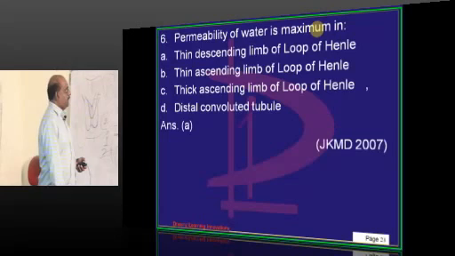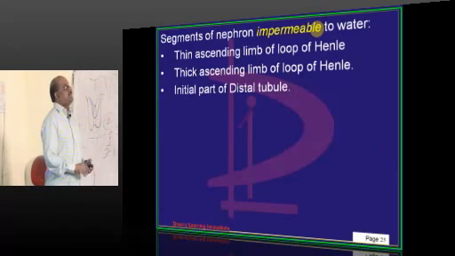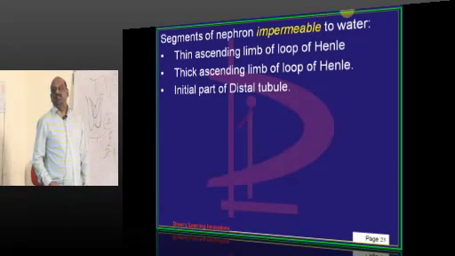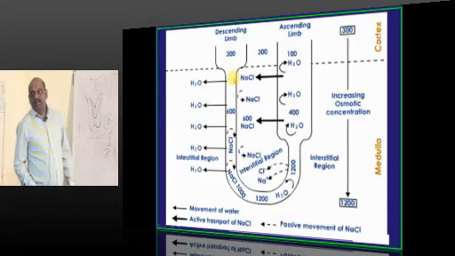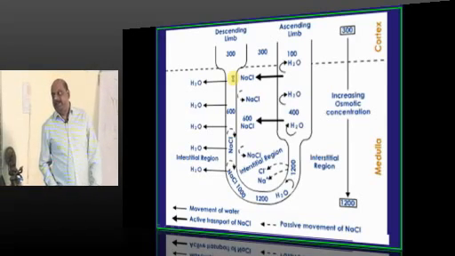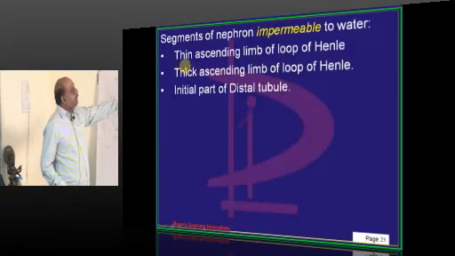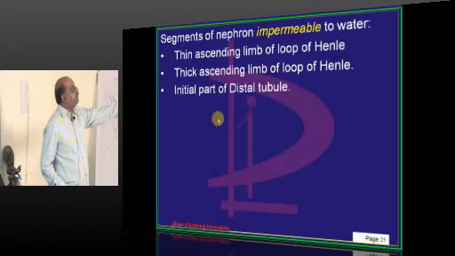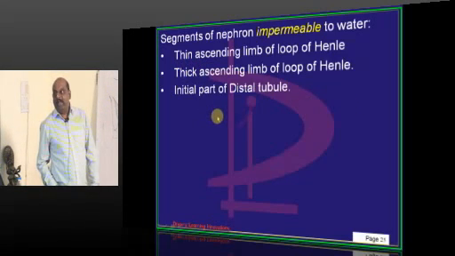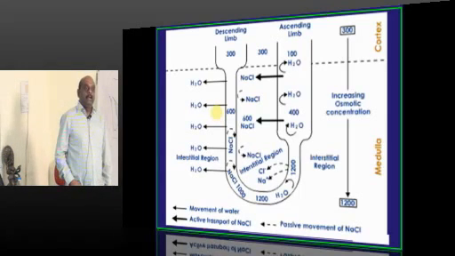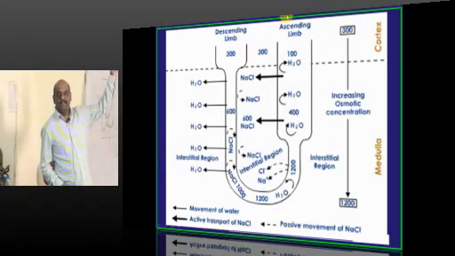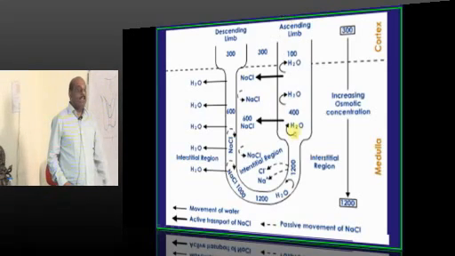Now doctor, if you take 3 segments, they are called impermeable to water. Easy to remember. Three places it is impermeable: ascending limb of loop of Henle which is thin, ascending limb of loop of Henle which is thick, and also the initial part of the distal tubule. How will you remember this? Very simple. Ascending, no? If the water is reabsorbed, it cannot ascend.